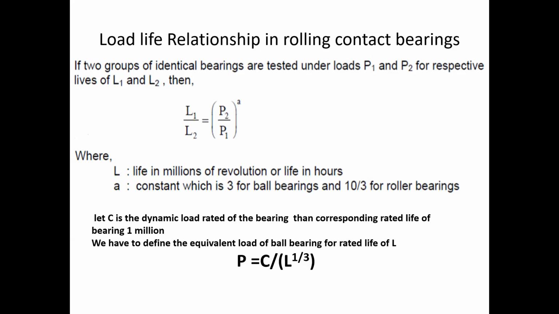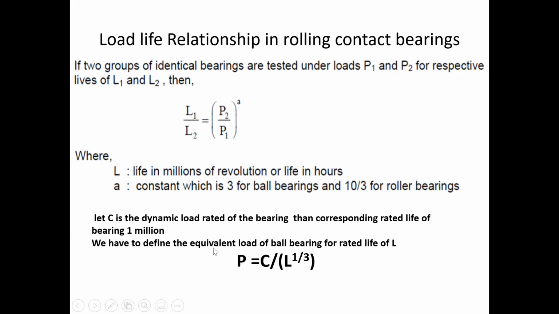And we have to find the equivalent load P for the life L. So by putting P1 equal to C and L1 equal to 1 million, P2 will be P, and L2 is equal to the life, which is known to us, for which we have to find the equivalent dynamic load.